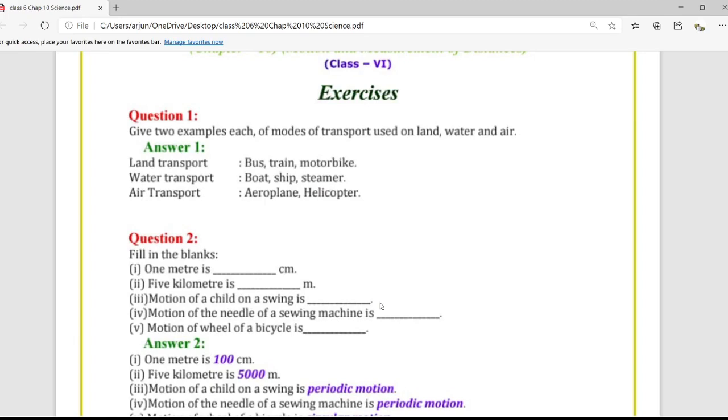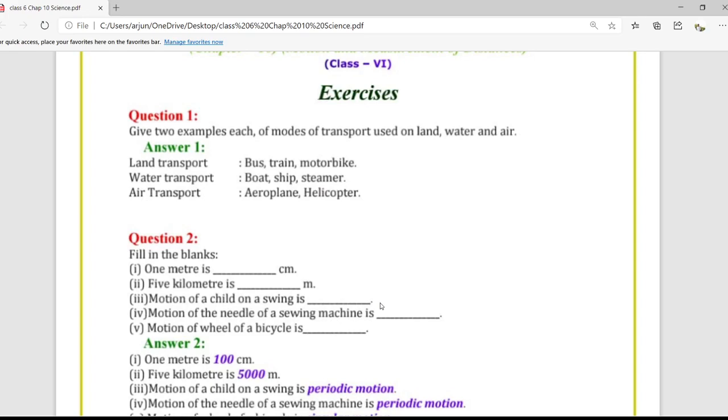Give two examples each of mode of transport used on land, water and air. So here we have to give examples of the transportation we use on land, in water, and in air. In land transportation we have bus, train, motorbike, cycles, truck and many other things, right?